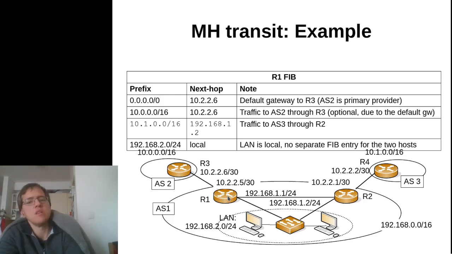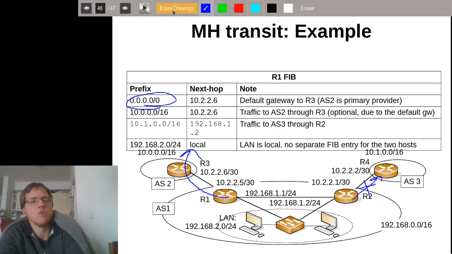So whenever it wants to send traffic to the rest of the internet, by default it will use AS2, and it will use AS3 just as a last resort when the connectivity to AS2 goes away. This basically means that we need to install a default gateway into R1 that will send any traffic for which there is no more specific entry in the routing table towards the border router of AS2.